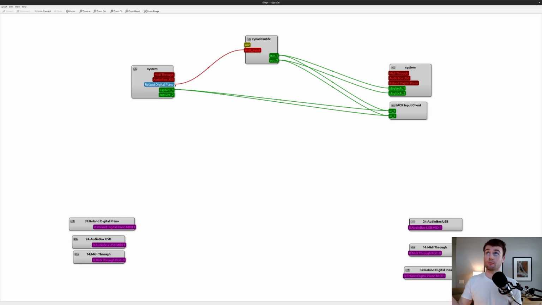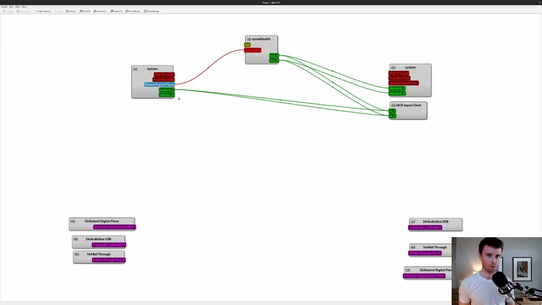I also have my Roland digital piano, which is this guy, plugged in by USB to that. Ideally, I would have this keyboard plugged in via a MIDI cable to the AudioBox USB. It would give better latency, better quality. But this keyboard does not have a MIDI output, so I just plugged it in via a USB A to B, I think those are.